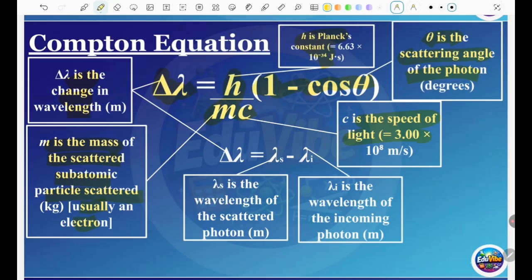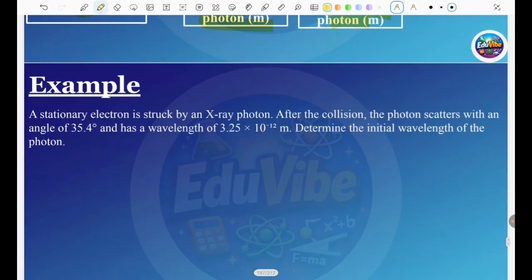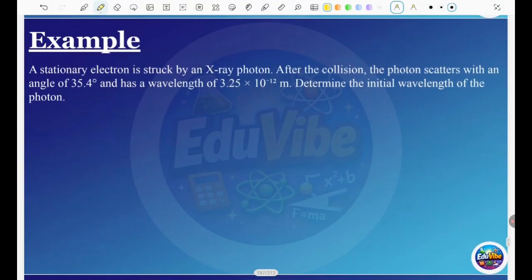The change in wavelength is equal to the wavelength of the scattered photon in meters minus the wavelength of the incoming photon, which is the incident photon. That quantum formula, the delta wavelength formula, is not on your formula sheet. You have to know this. It is an easy thing, and you have to know it because we use it a number of times when we do the questions. So you have to know those two formulas, and we use them in the questions. So let's go straight to the example.